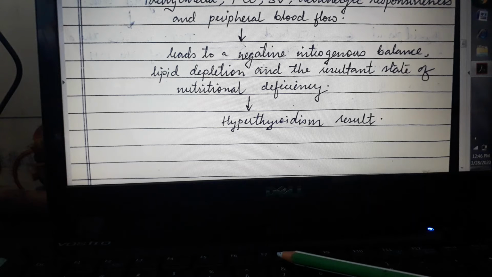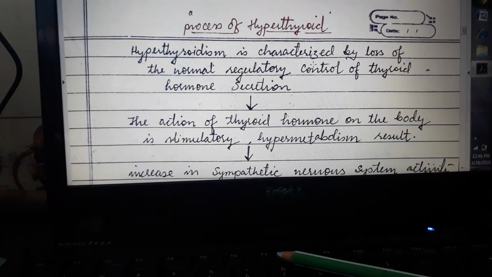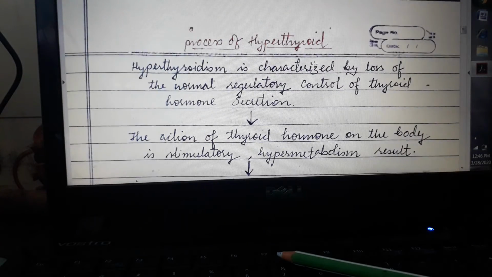Nitrogen balance is a measure of the net change in total body protein, or we can say it is nitrogen intake minus nitrogen loss. Then finally it causes hyperthyroidism. So this is the pathogenesis we are going to write for hyperthyroidism.